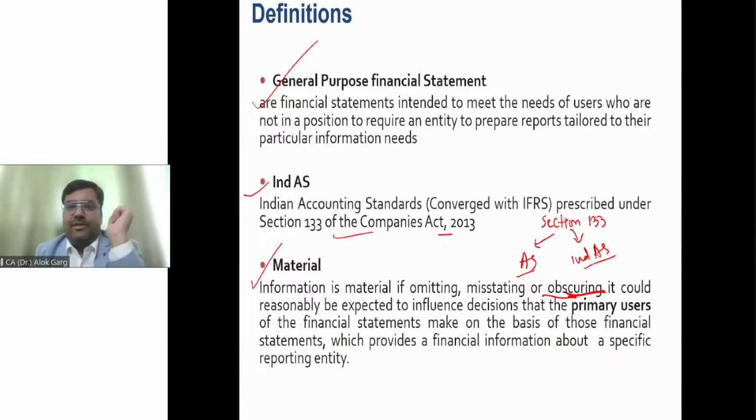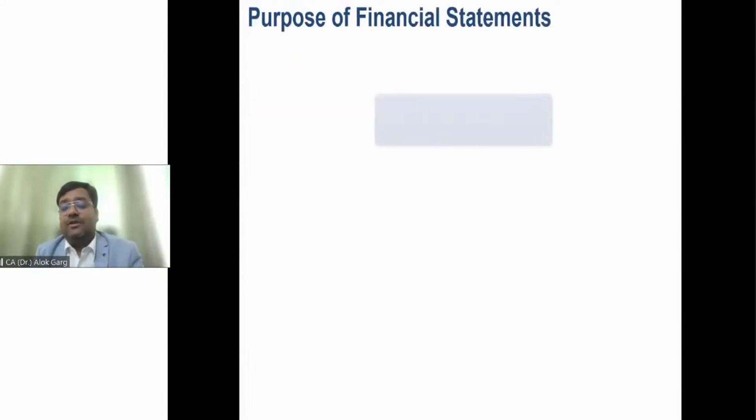Now I'll give you more information, and you can see that the decision-making capacity of the investor will change. Company A does not have any contingent liability, and hence company A has not disclosed any contingent liability. Company B has a contingent liability of 100 crores, or let's say 50 crores, but company B has not disclosed the contingent liability.